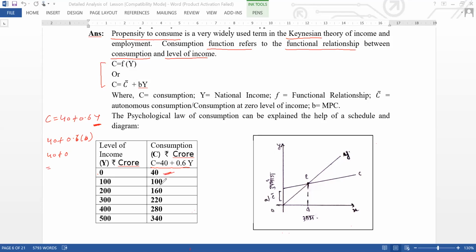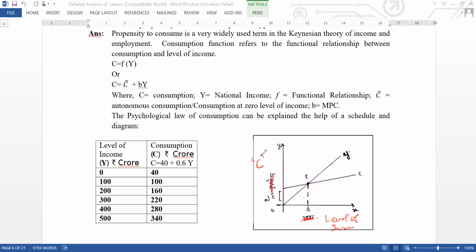Now likewise I will put 100. So 40 plus 0.6 times 100. 100 multiplied by 0.6 is 60. So 40 plus 60 equals 100. Likewise, all these values are to be solved by putting the values of y in place of y. So this is the schedule. Now on the basis of this, here you can write level of income, and here level of consumption. See, this is the consumption function, or you can say propensity to consume.